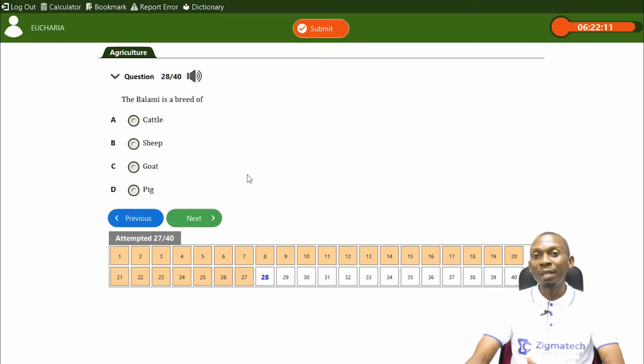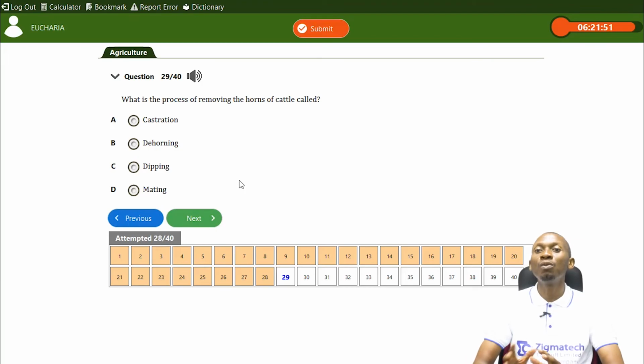We have Balami. Remember when I was talking about 4 breeds of sheep that are common in Nigeria, I mentioned the West African dwarf sheep, Uda sheep, Yankasa, and Balami. So Balami is a breed of sheep.